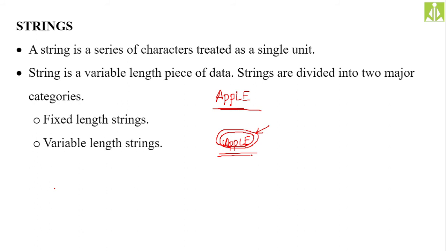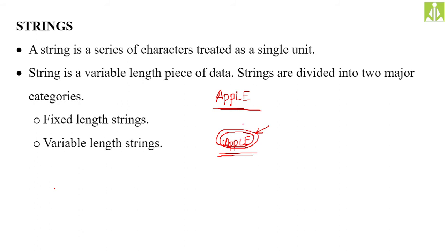Over here in computers, especially in C language, when we are dealing with strings, of course we are not dealing with an iron string to hold the characters together, isn't it? There must be a separation between the strings, between the words, like on a paper when you are writing.